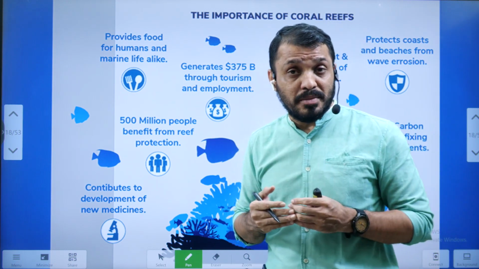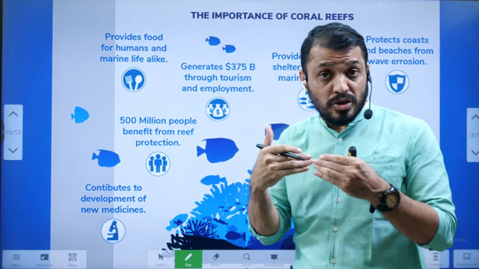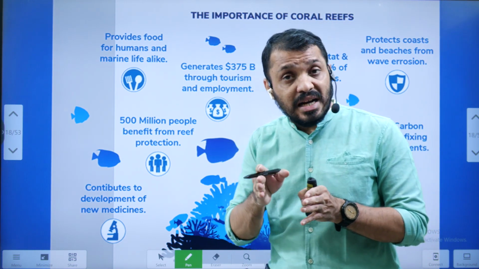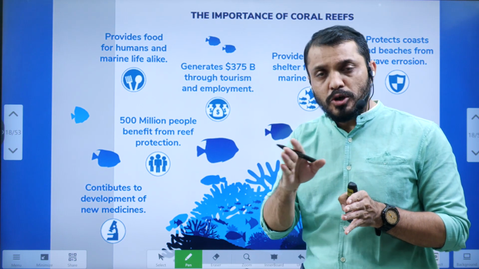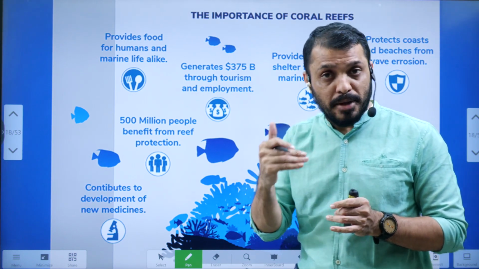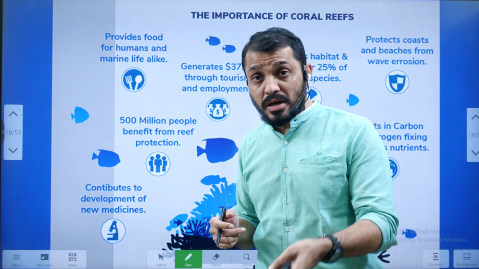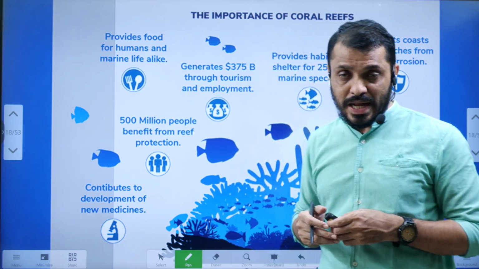And due to global warming, due to increased temperature of the ocean, or it may be due to ocean acidification, this algae is slowly displaced from the coral. That is known as coral bleaching. If you don't stop the coral bleaching, it may also result in the death of the coral as well.